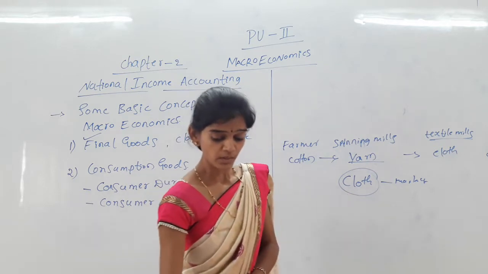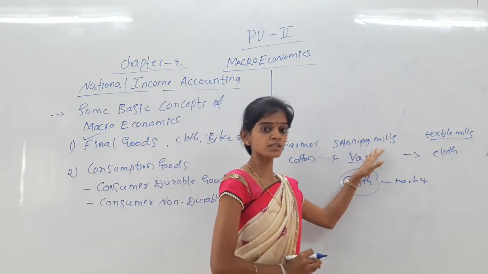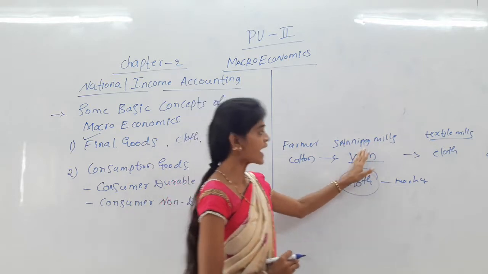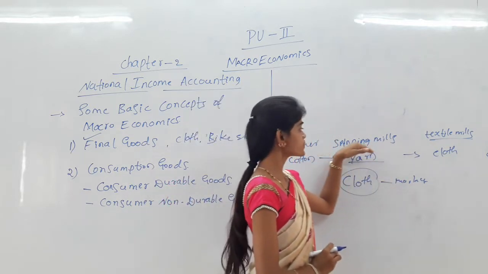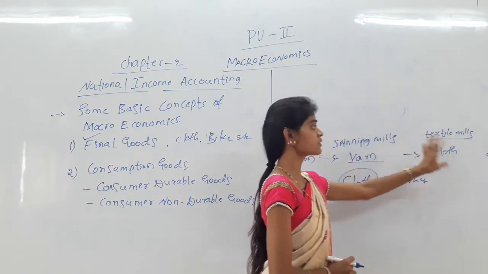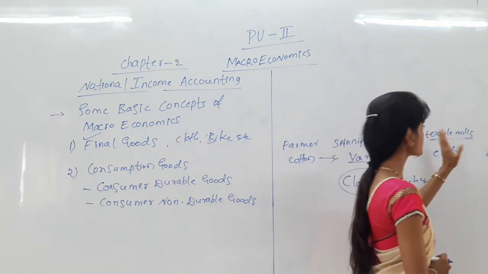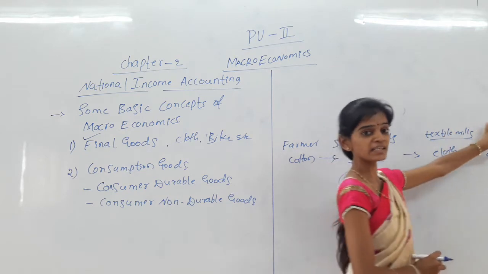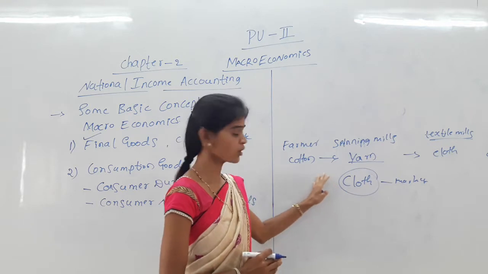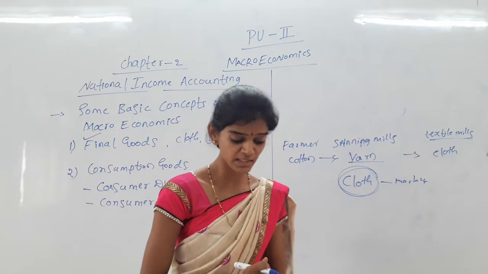To recap: the farmer produces cotton and sells to the spinning mill, which converts it into yarn and sells to the textile mill, which converts yarn into cloth and sells to another firm to make a design. After the design is complete, that is the final good which the consumer ultimately purchases.